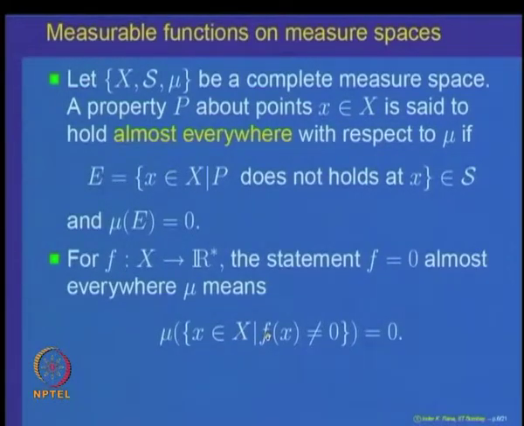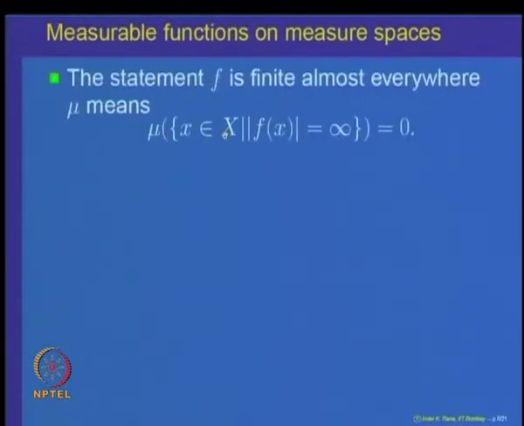Let us look at another illustration of this. The statement that f is finite almost everywhere, what will that mean? Look at the set of points where f is not finite. f is an extended real valued function, so it can take the value plus infinity or minus infinity.